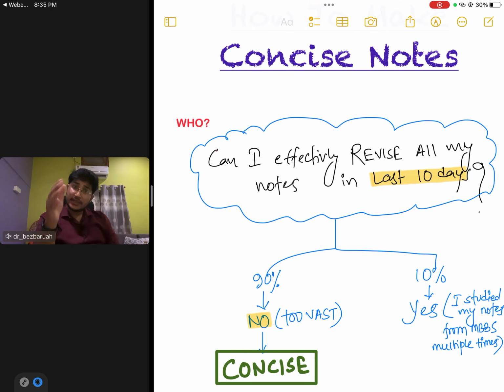If the answer is yes, only 10% of students will say yes. Who are those students? Those who joined DAMS or any other coaching institute in their first or second MBBS itself, and have revised all their notes multiple times in MBBS days itself. Now their notes have become very familiar. They can easily revise everything in the last 10 days. They can skip concising their notes.